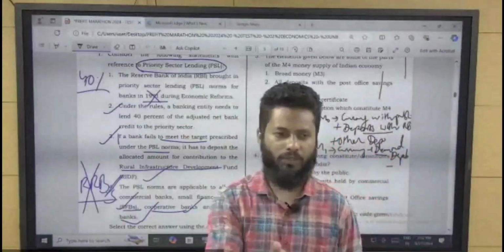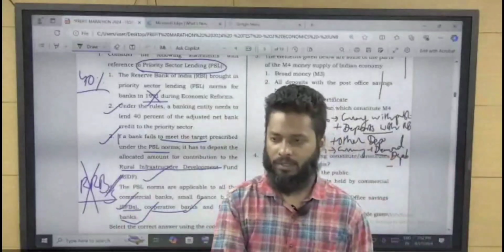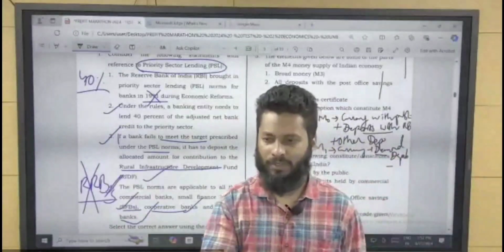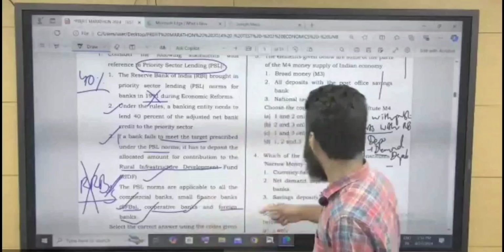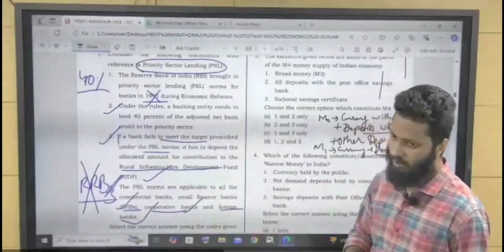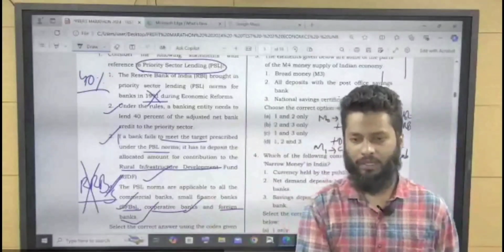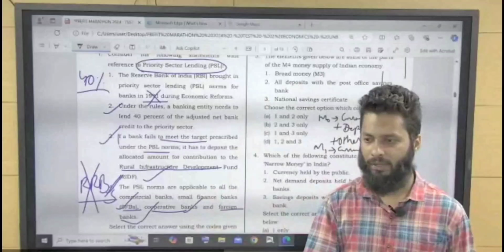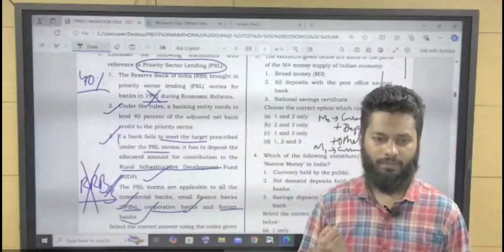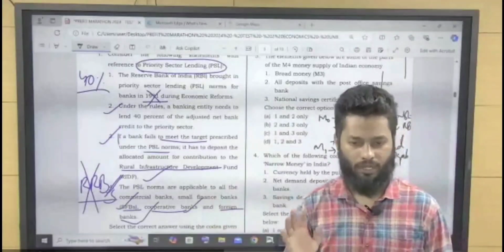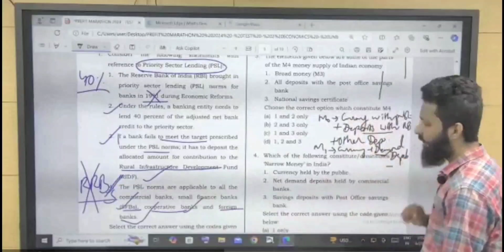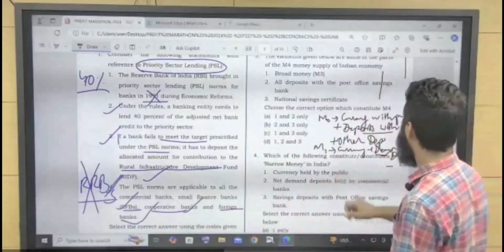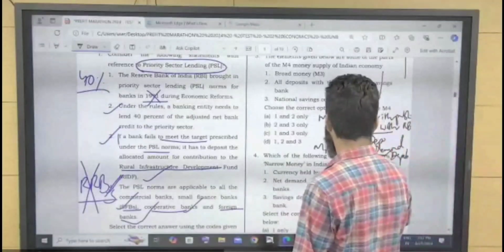For example, you are using your ATM card. So you are going to an ATM machine and you are withdrawing some money, that is demand deposit. You are going to the bank and by filling the withdrawal slip, you are withdrawing some money from your saving account or current account. That is demand deposit. So this is M1. In M2, what we do basically,